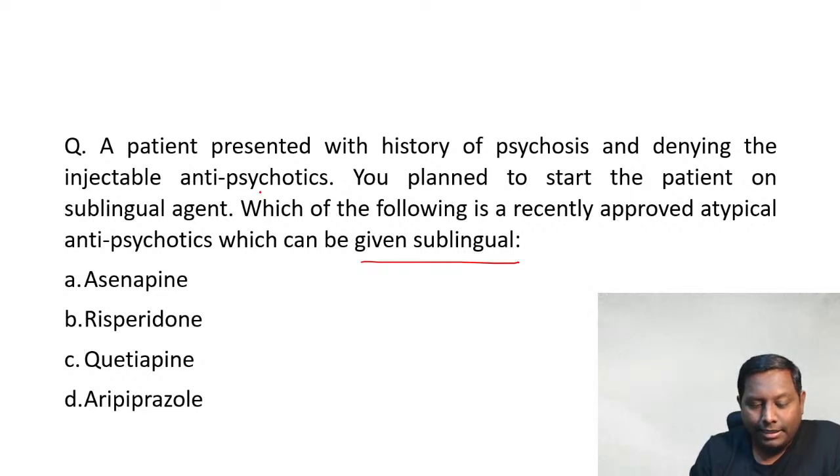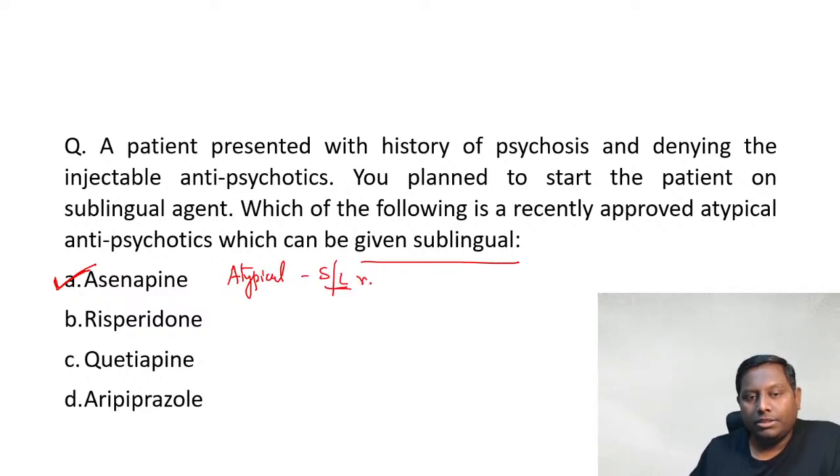So as I can see here, most of you are going correct only. Very nice. There are some other options that are also being marked: A, B, D. Okay. So guys, sublingually available is asenapine. Asenapine is an atypical antipsychotic that is available by the sublingual route.